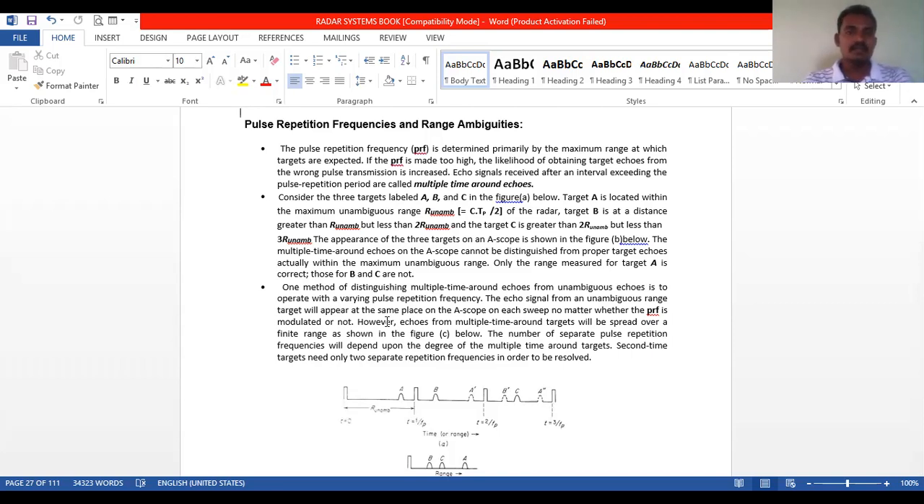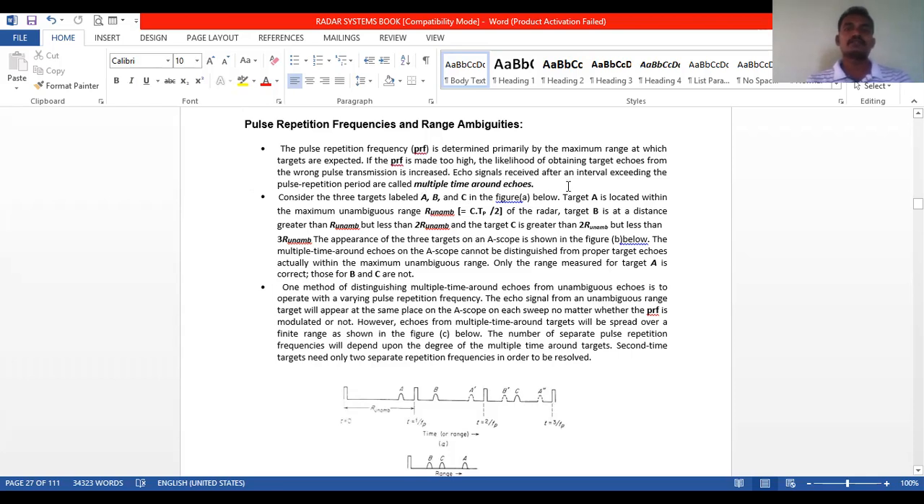at which targets are expected. So here a target will be expected. Here another target will be expected. Here another target will be expected. So PRF, the pulse repetition frequency, is determined basically by the maximum range at which targets are expected. If the PRF is made too high, the likelihood of obtaining target echoes from the wrong pulse transmission is increased.